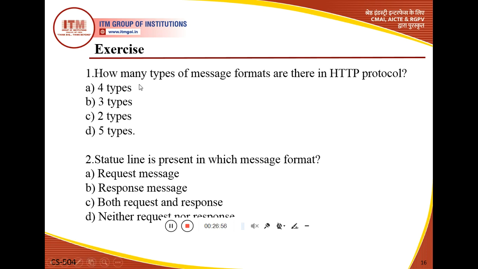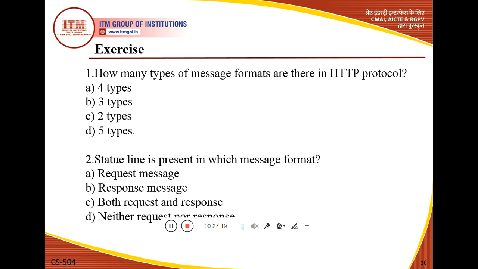Like the first question: how many types of message formats are there in the HTTP protocol? 4 types, 3 types, 2 types or 5 types. I already discussed the message format of HTTP. The second question is: the status line is present in which message format? You will select any one answer.